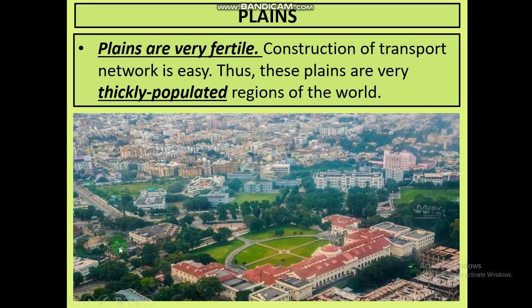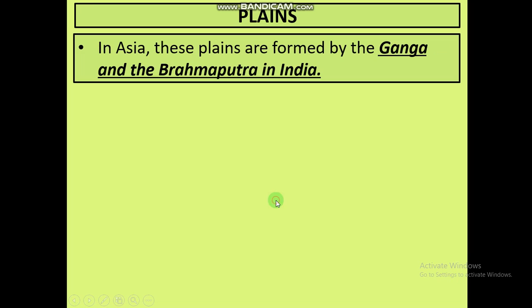Construction of a transport network is also very easy in a plain area. It is obvious because in a mountainous region it is very difficult to construct roads, and for vehicles also it is very difficult to move very fast. But in the plain areas, as you can see here, developing a train network and a road network is much easier than in the mountainous area, and that is the reason why a plain area is very thickly populated. Thickly populated means a lot of people love to live in the plain areas only.